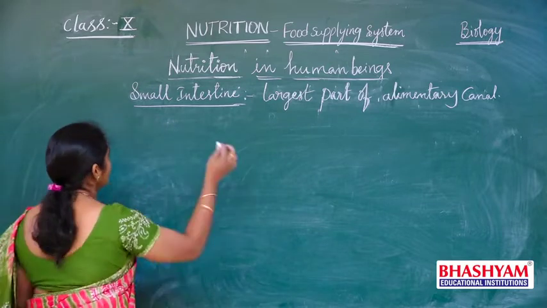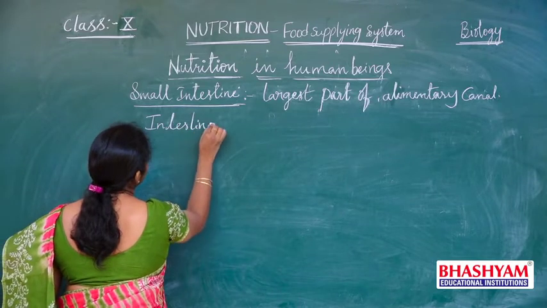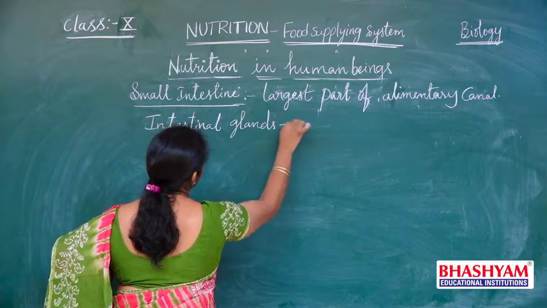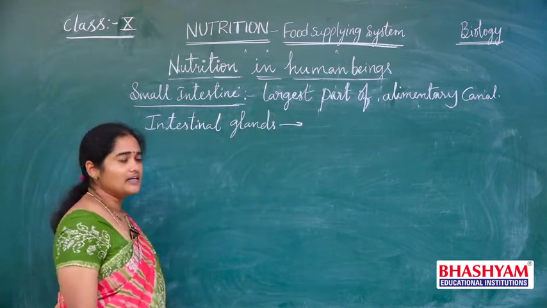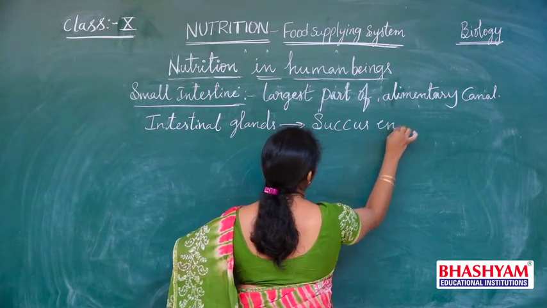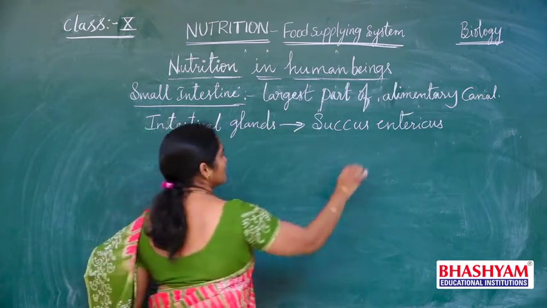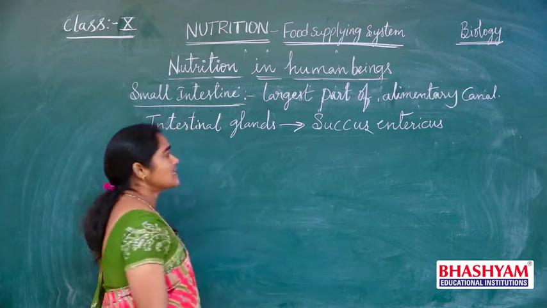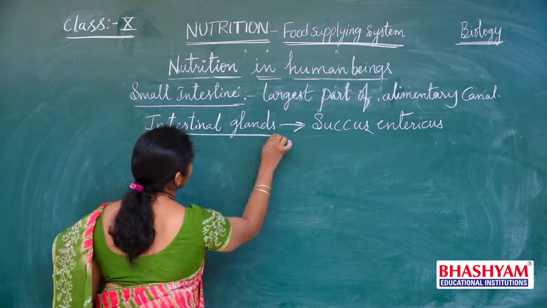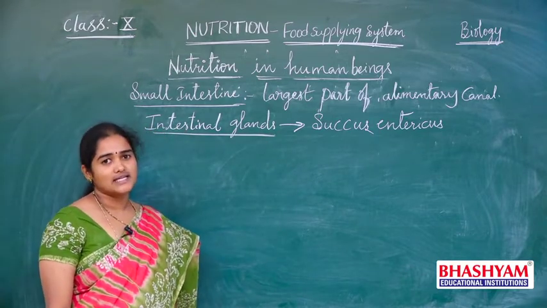Now let us see, the intestine is made with some glands called intestinal glands. So these intestinal glands secrete a juice called Succus entericus. What is it? Succus entericus is a juice that is produced by the intestinal glands which are located in different parts of the small intestine.